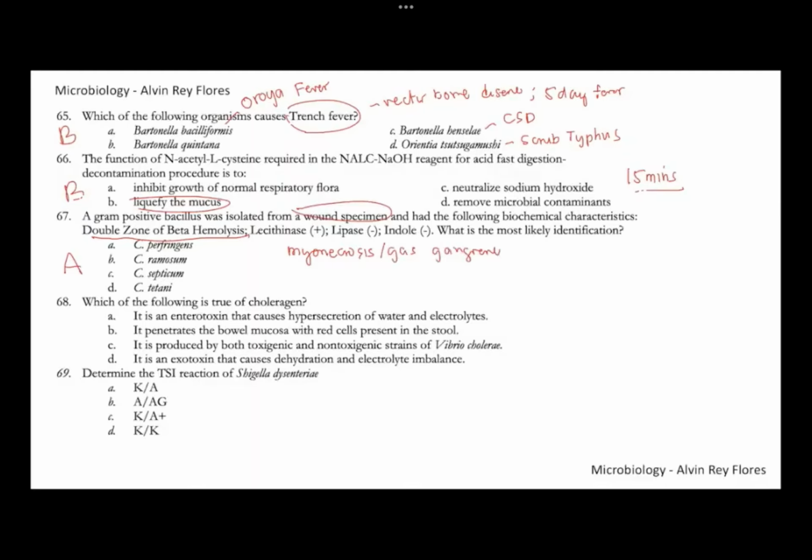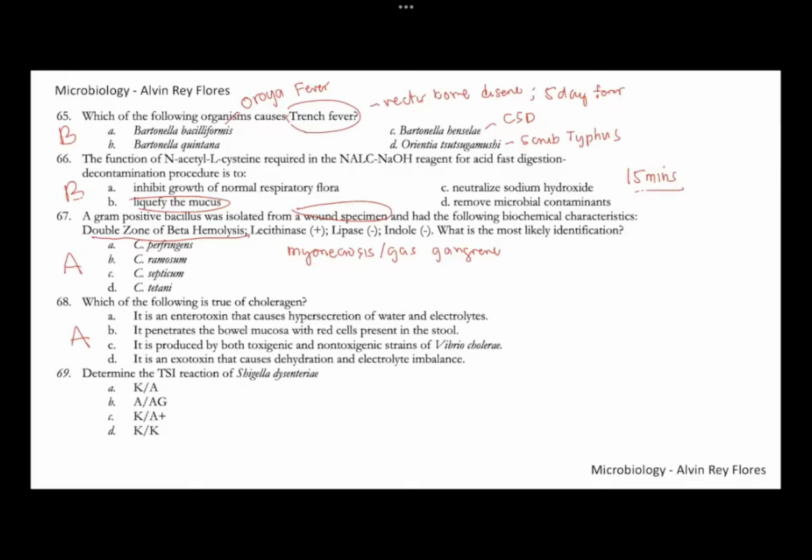67, letter A. Number 68, which of the following is true regarding choleragen? Choleragen, that is the toxin responsible for the pathogenicity of Vibrio cholerae. So this is an enterotoxin, of course, that causes hypersecretion of water and electrolytes. No, the choleragen is not invasive, so that's why letter B is not correct. It will not allow penetration of the bowel mucosa since it's not invasive.